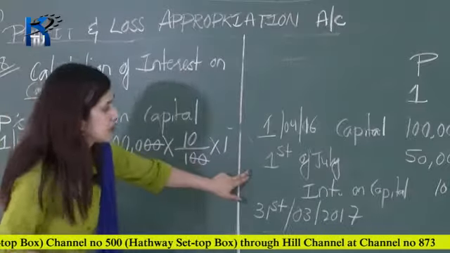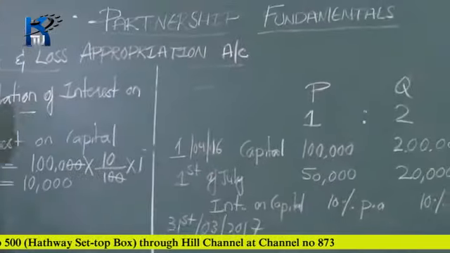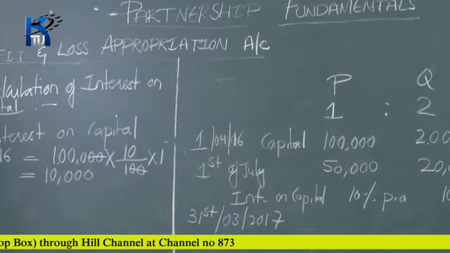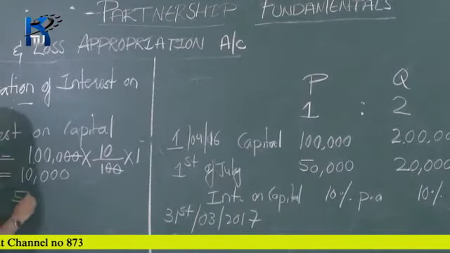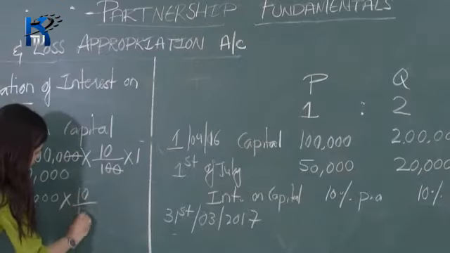Again P has introduced an additional capital of rupees 50,000. So you have to calculate interest on 50,000 now. It was introduced on 1st of July 2016. So amount is 50,000, and the rate is the same, that is 10%.